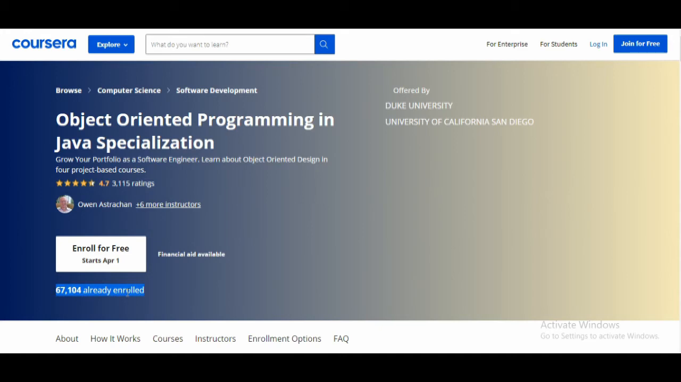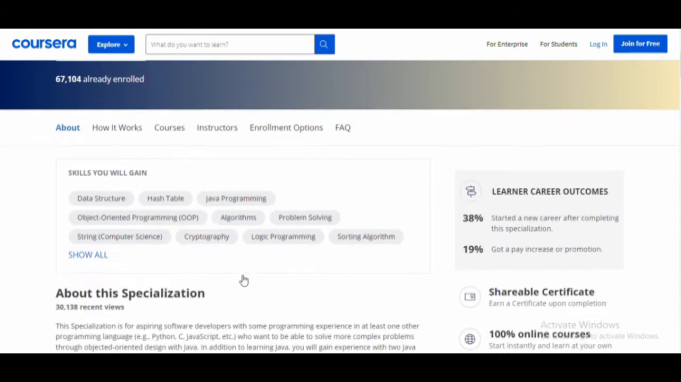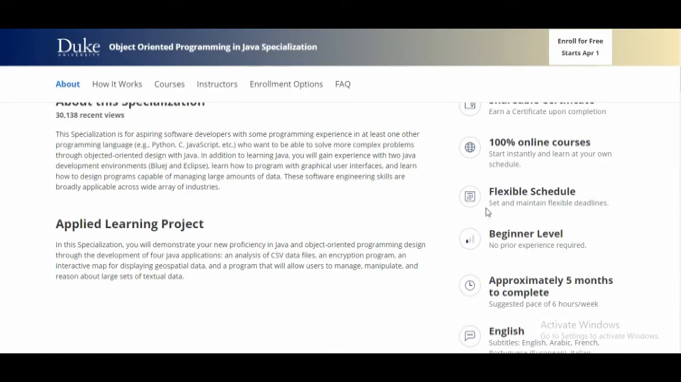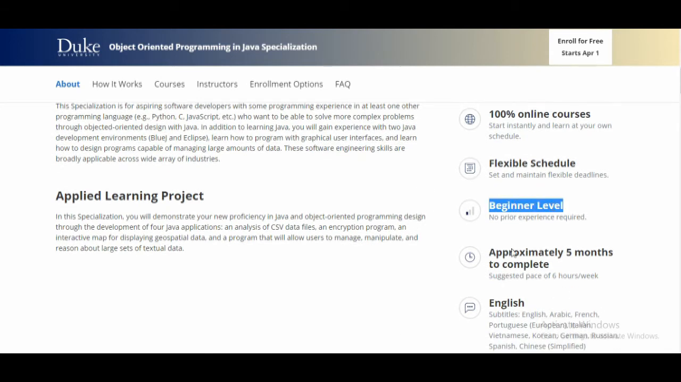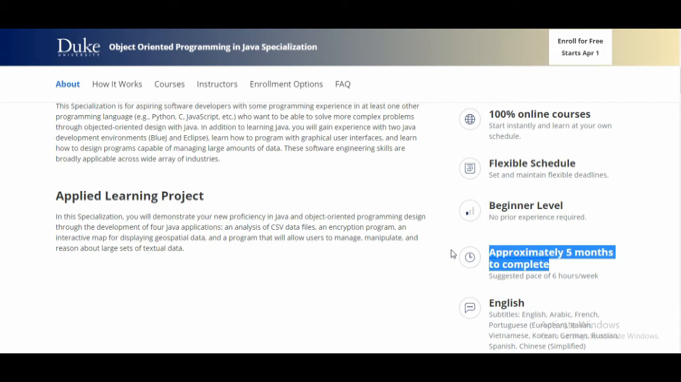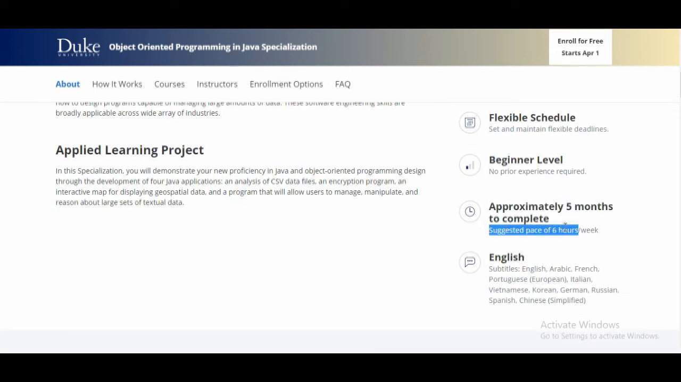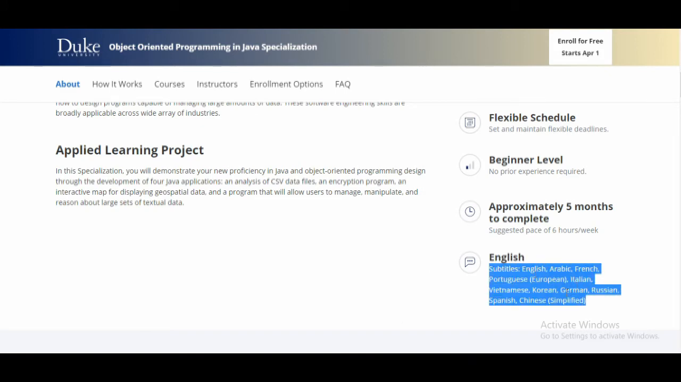Almost 67,104 users have already enrolled in this course. The course is a 100% online course. You can flexibly schedule yours by yourself. The course is beginner level, and approximately takes 5 months to complete. Coursera suggests a pace of 6 hours per week. The course language is English and subtitles are present in various languages, as you can see over here.